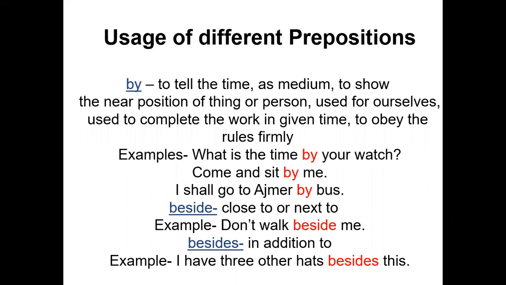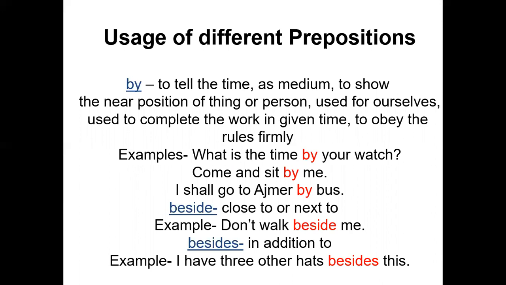Now, how can we use prepositions like by, beside, besides and between? So usage of different prepositions. By is used again for some special purpose. By can be used to tell the time. It can be used as medium.